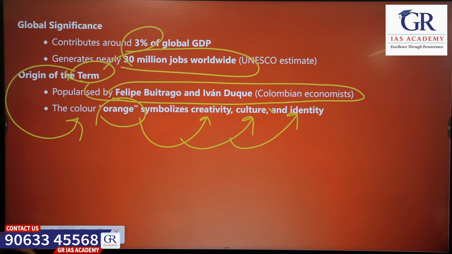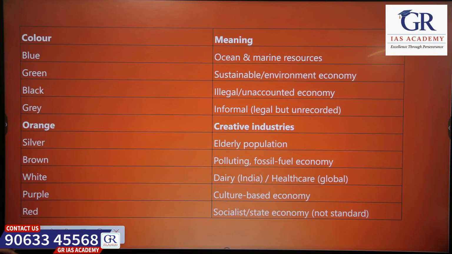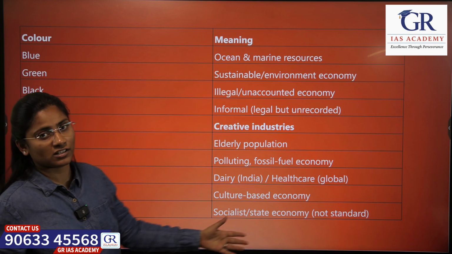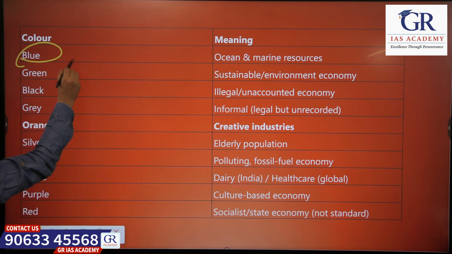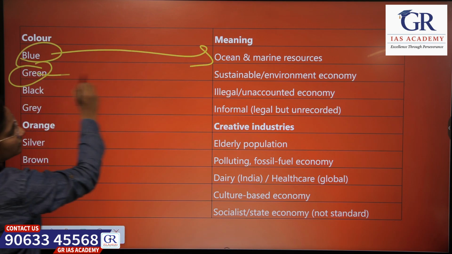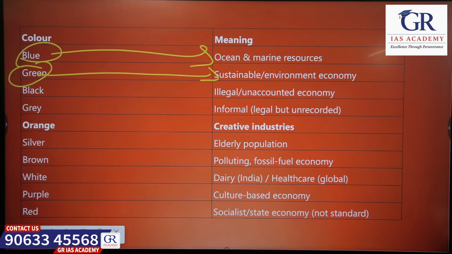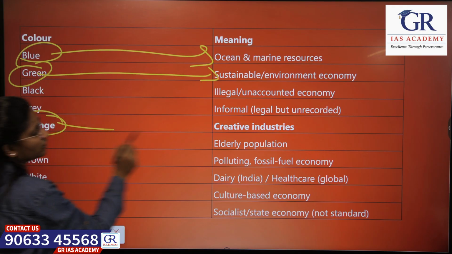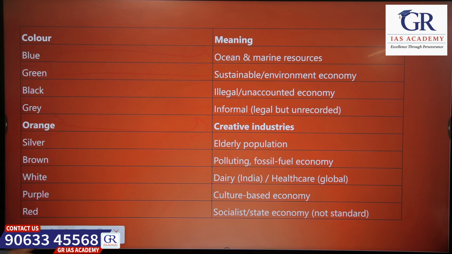That is why it is called the orange economy. There are different colors representing different industries. We already know blue for oceans, green for environment and many more, and orange is for creative industries. Okay.